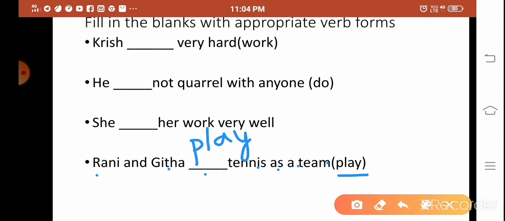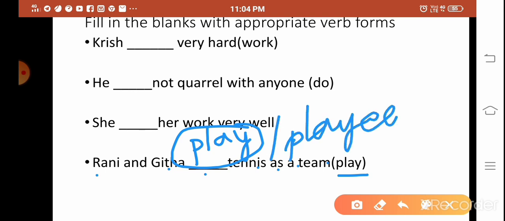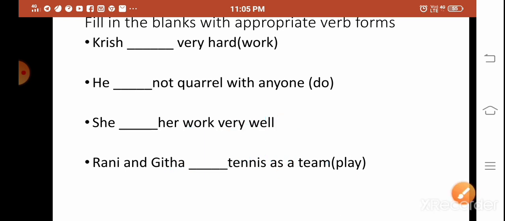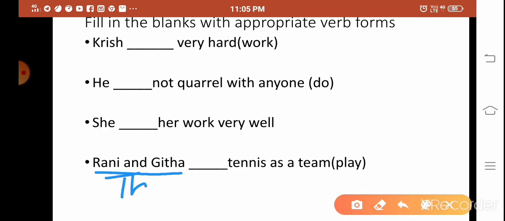It is play. Rani and Geeta play tennis as a team. So we are actually talking about the present forms only. Even played is correct, but we are only talking about the verb forms, subject and verb agreement. Here you should know what should come in the present form, whether it is plays or play. So it should be play, because Rani and Geeta, even though singular